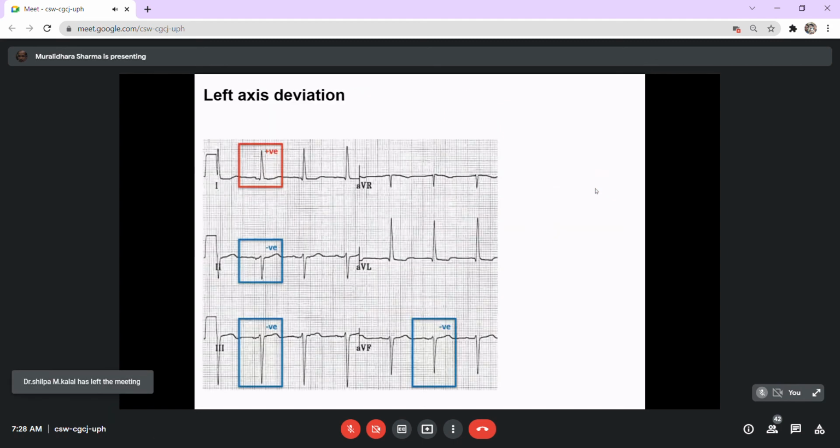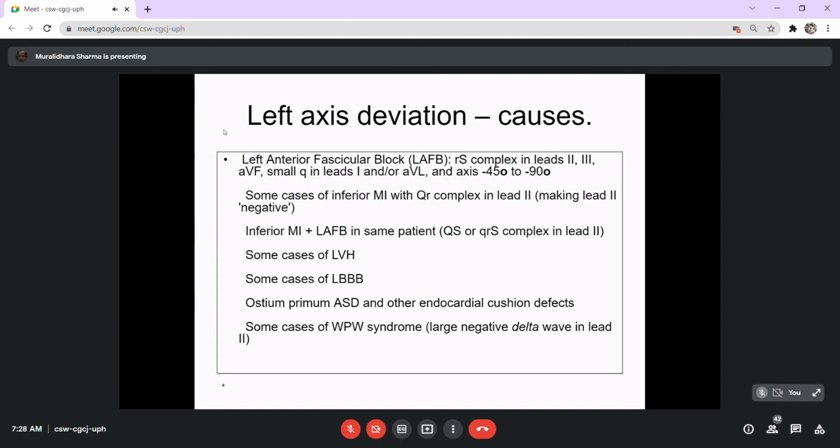Again, the same issue, nothing more, just variations of the same. Lead 1, lead 2, and lead 3 recordings, the limb lead systems. So you can confirm that there is a left axis deviation. These are certain examples of what we have discussed, and my purpose of repeating this example is just to highlight.